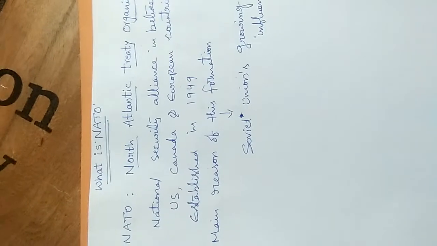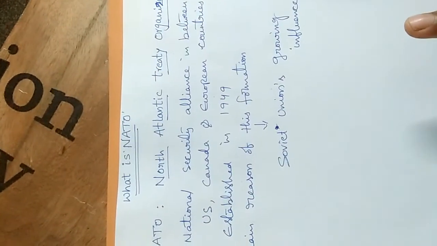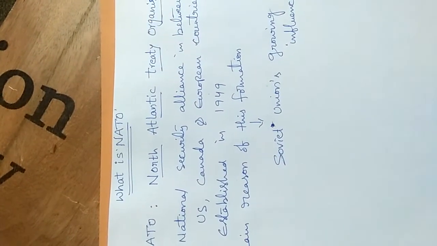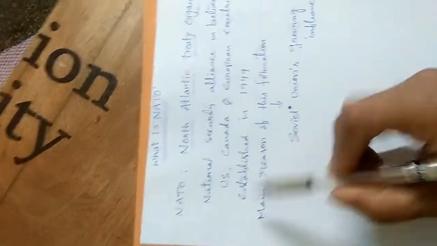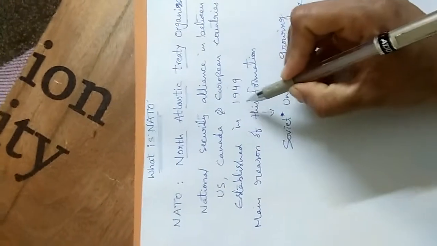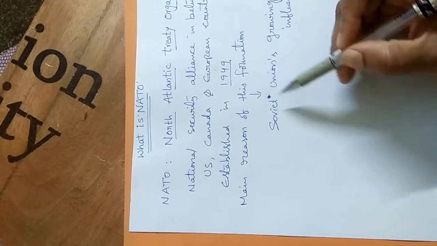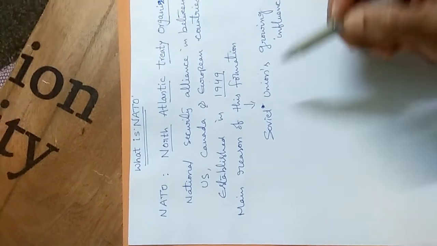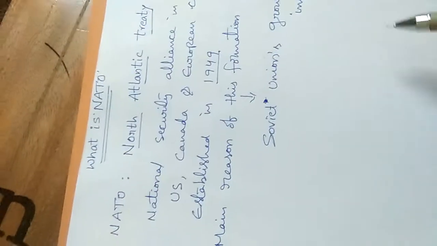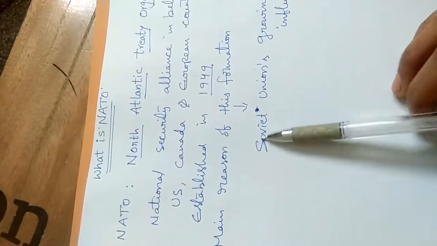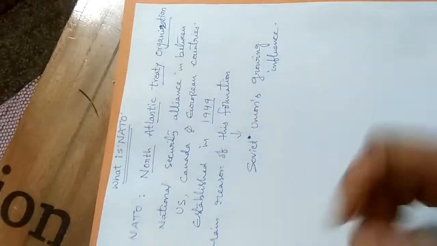So NATO is the North Atlantic Treaty Organization, and it is a security alliance between which countries? The US, Canada and some European countries, and it was established in which year? 1949. And the main reason for this formation is the Soviet Union's growing influence.